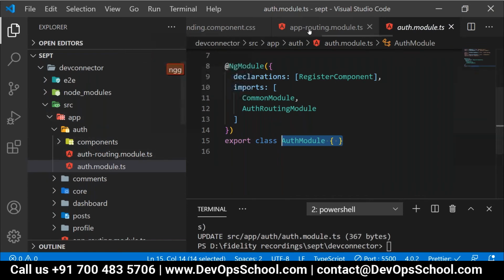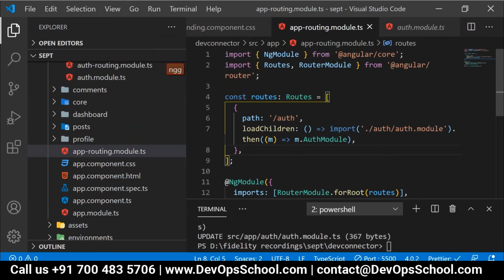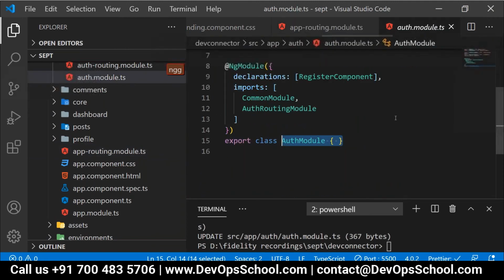Yes, we have. It will load the auth module. Now when it is going to load the auth module, have a look over here. Are we importing auth routing module over here or not? This auth routing module will take care of internal routings of your auth module.